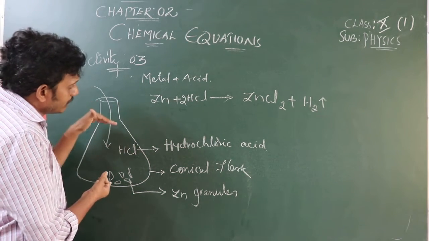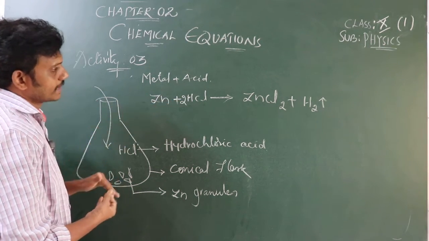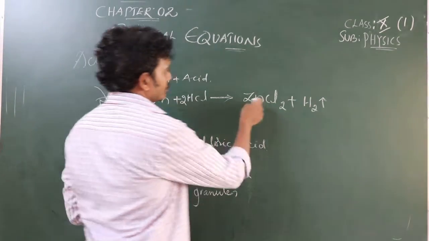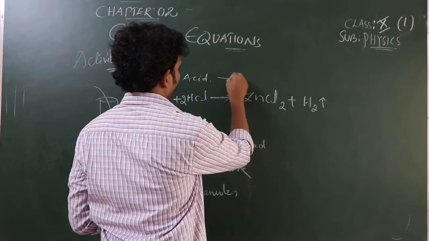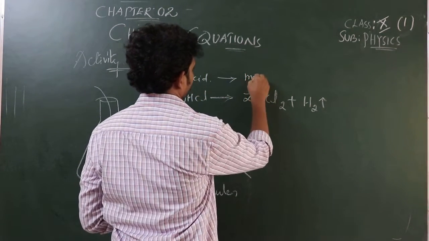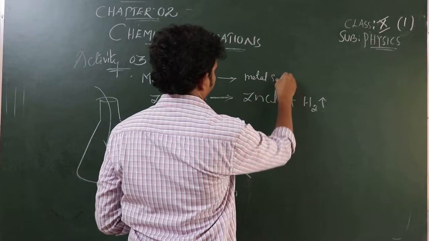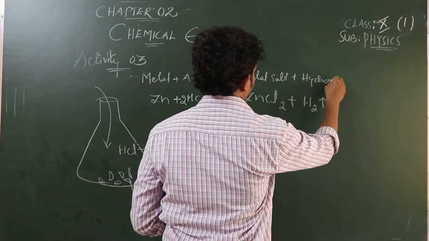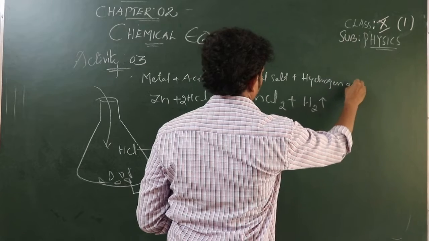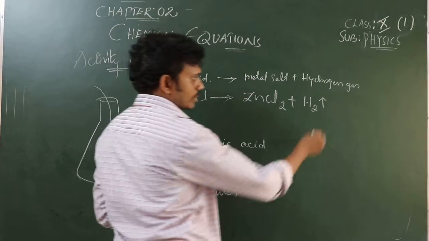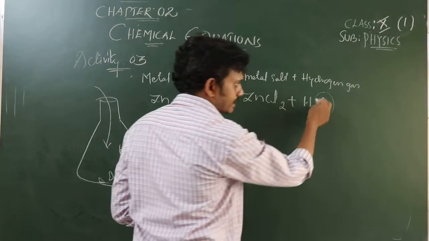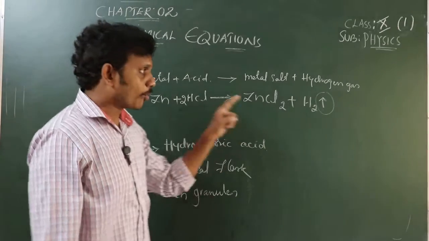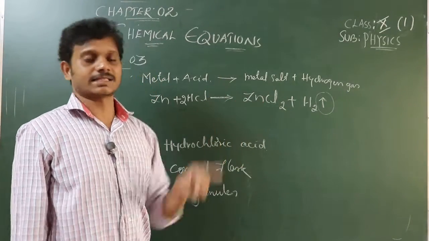So what's going to happen when a metal reacts with acid? It produces a metal salt, ZnCl2, and hydrogen gas. Hydrogen gas is released. This upward arrow represents gas.